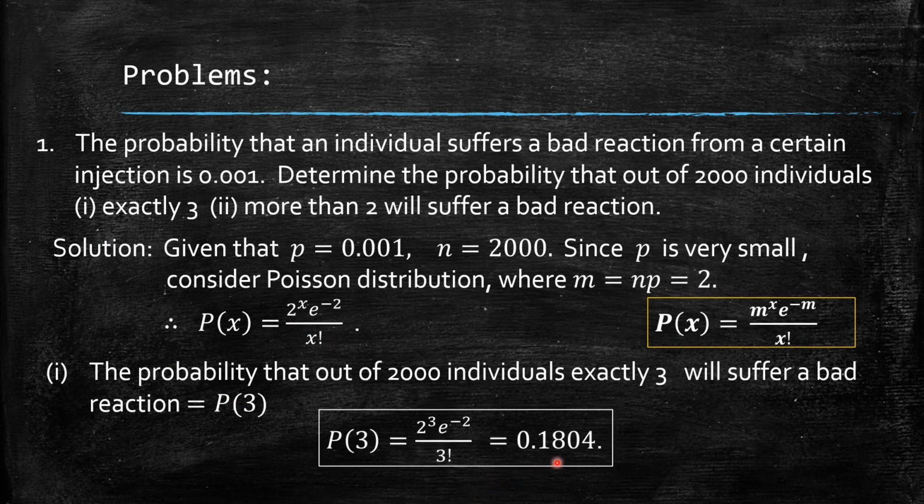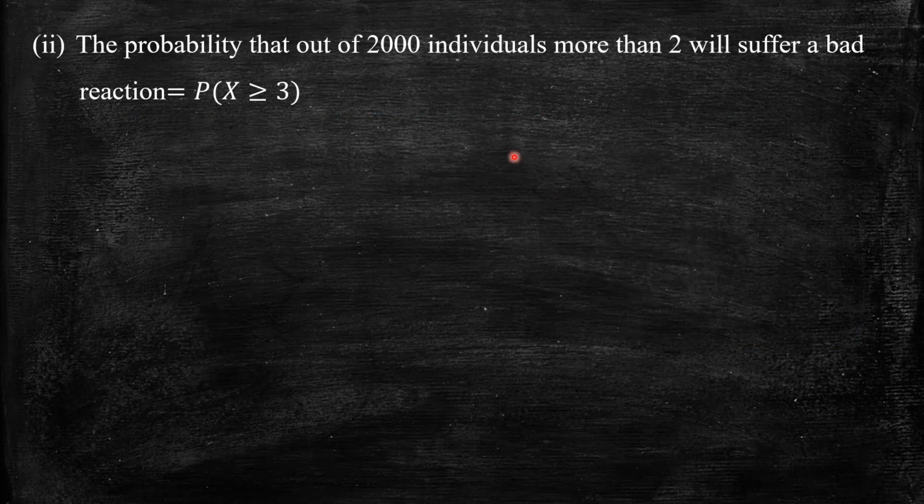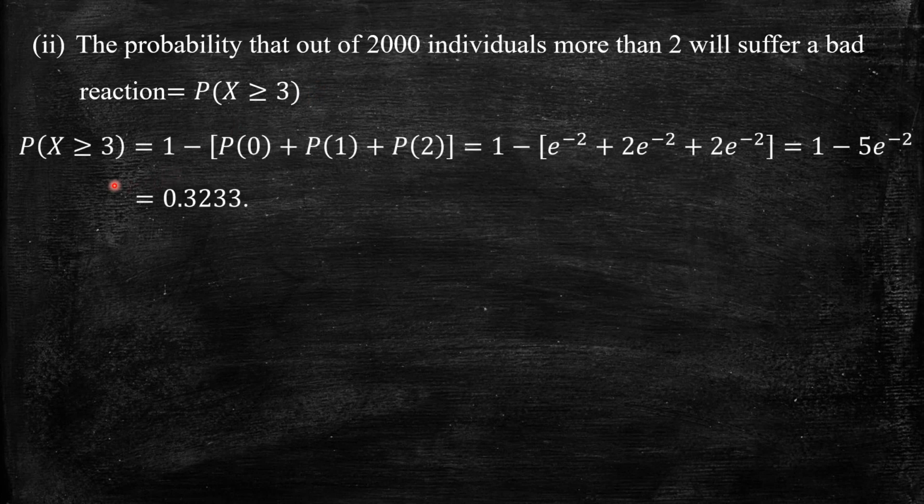So that is 0.1804. Now we move on to the next: more than 2 will suffer a bad reaction. So that means probability of x greater than or equal to 3. If I take a direct way, that is 3 up to 2000, all those probabilities we have to add. Instead of that, we can take the complement of that, that is 1 minus P of x less than 3.